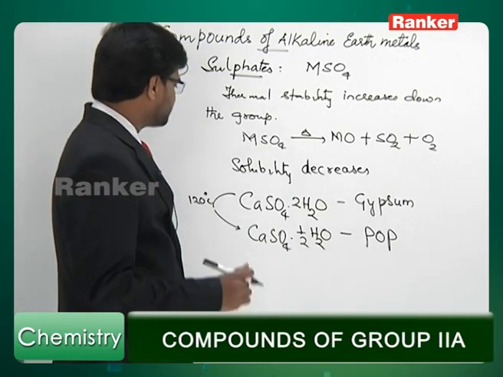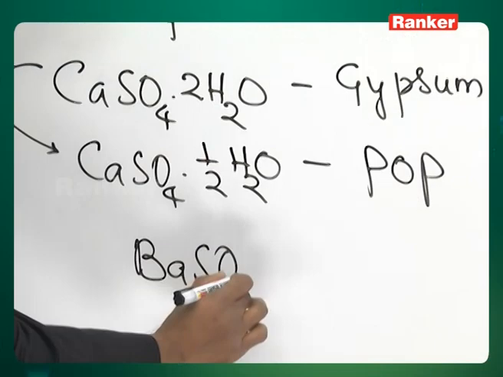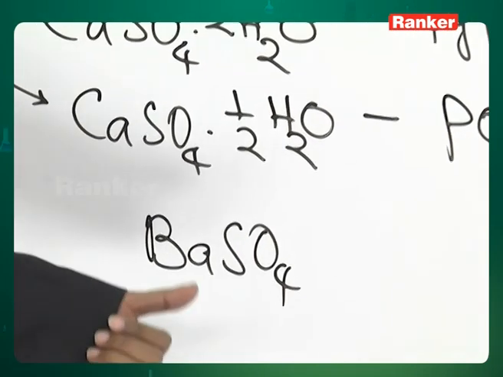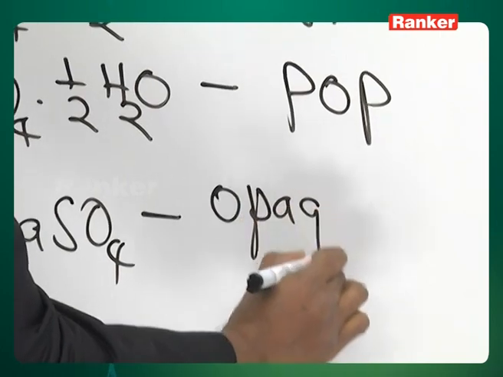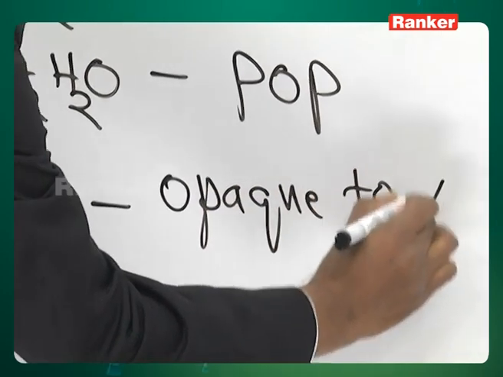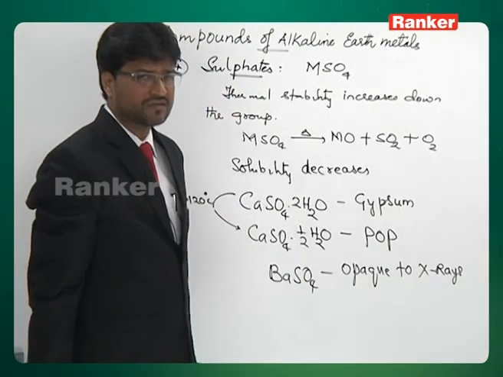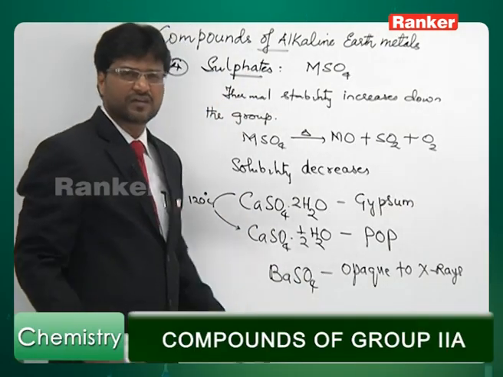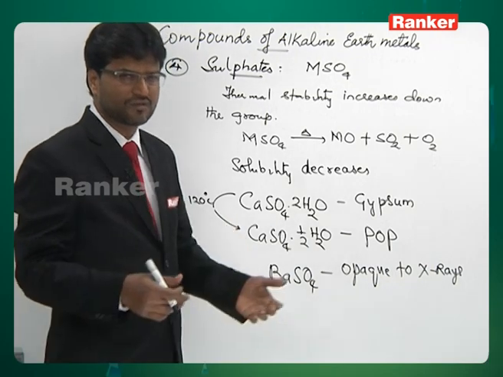And then another important thing you need to know is regarding barium sulfate. This substance is opaque to X-rays. Although barium salts are toxic, barium sulfate is not poisonous simply because it does not dissolve in your body system.